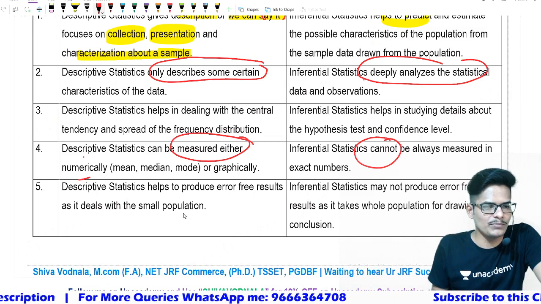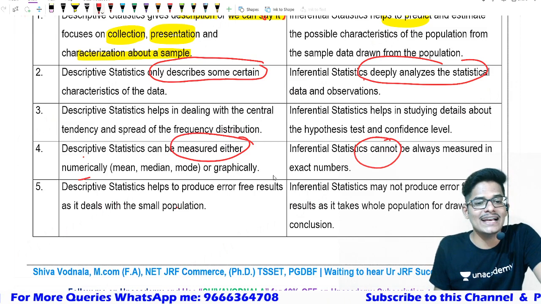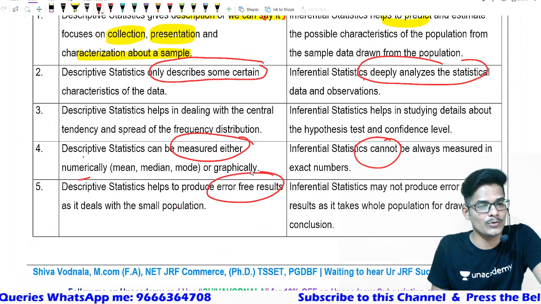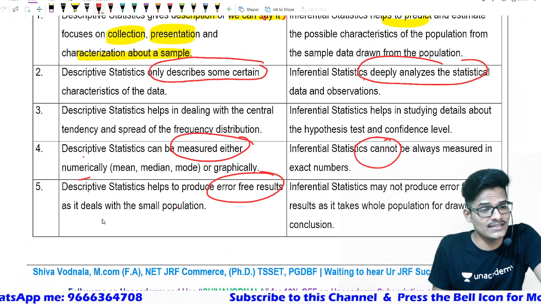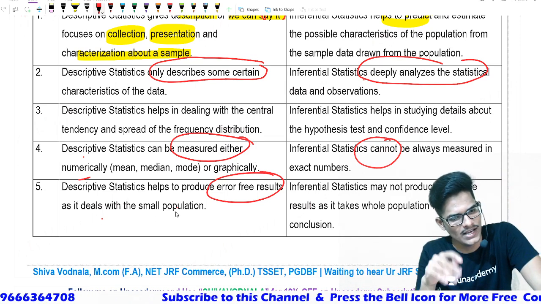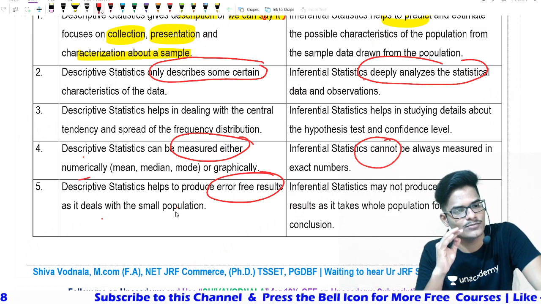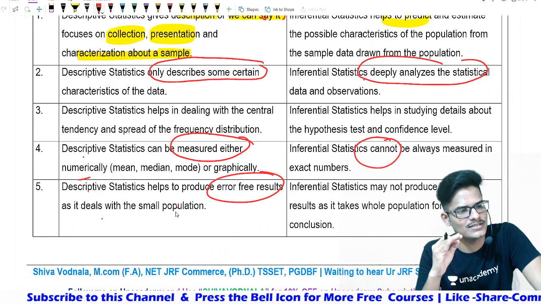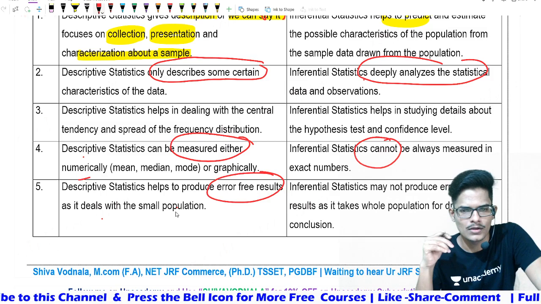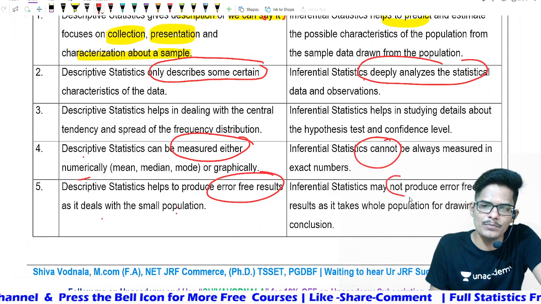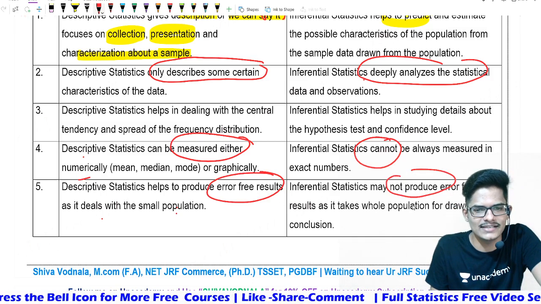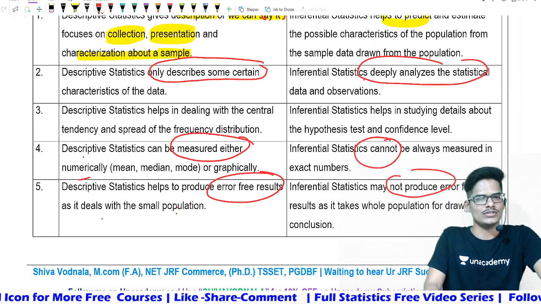And descriptive statistics help to produce error-free results. It will produce error-free results as it deals with a small population. Error-free results, it deals with a small population only. A small population is nothing but a sample. Inferential statistics may not produce error-free results as it takes the whole population for drawing a conclusion.